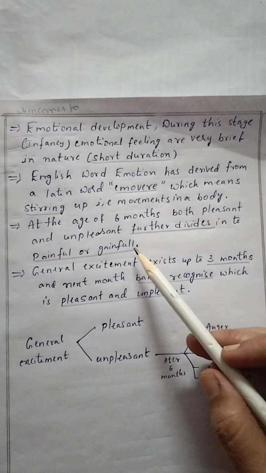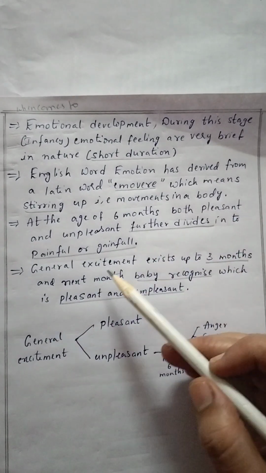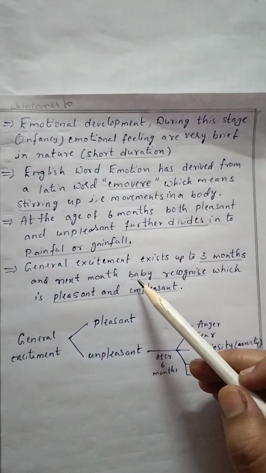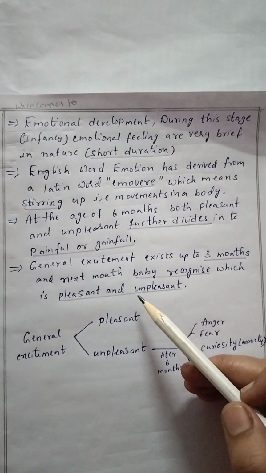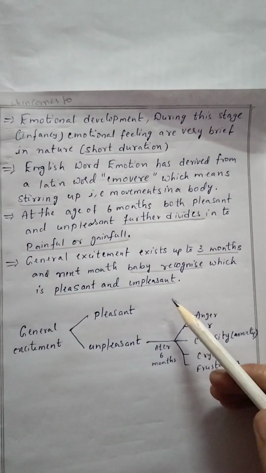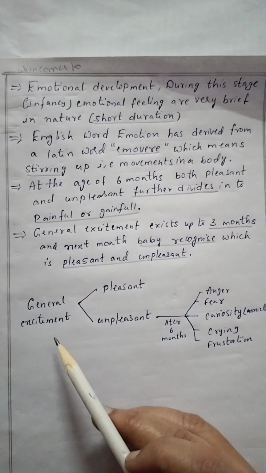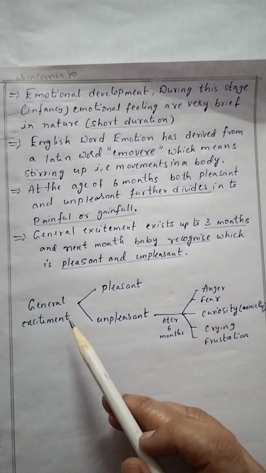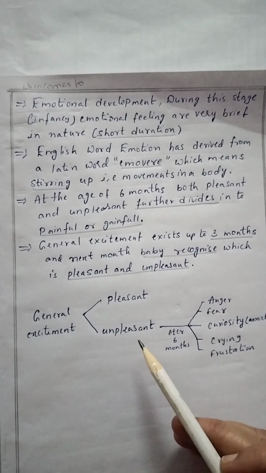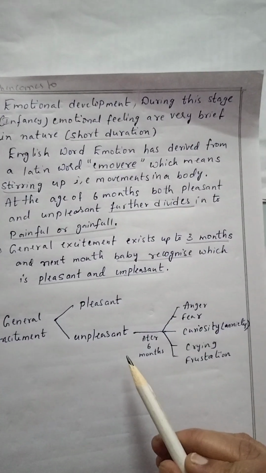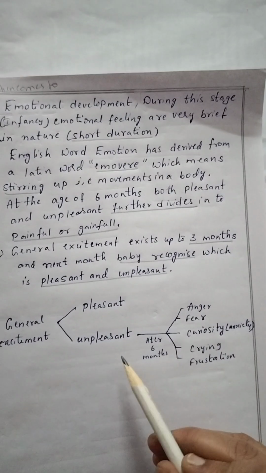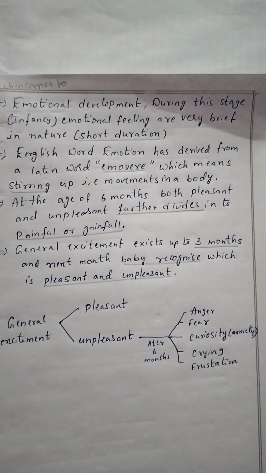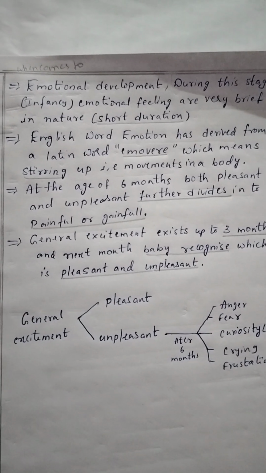At the age of 6 months, the unpleasant further divides into anger, fear, curiosity, crying and frustration. Here we have completed the infancy stage.